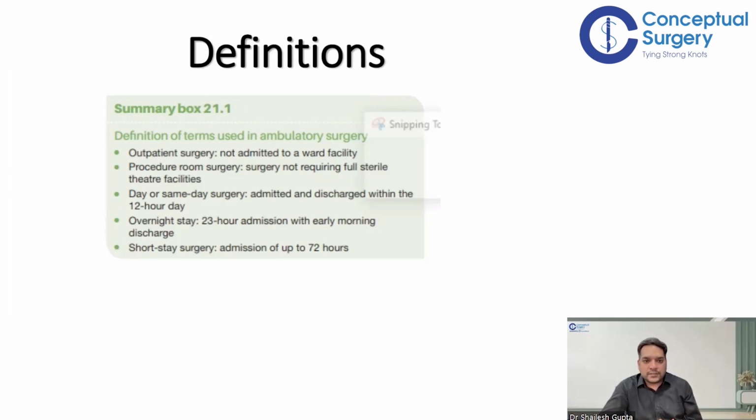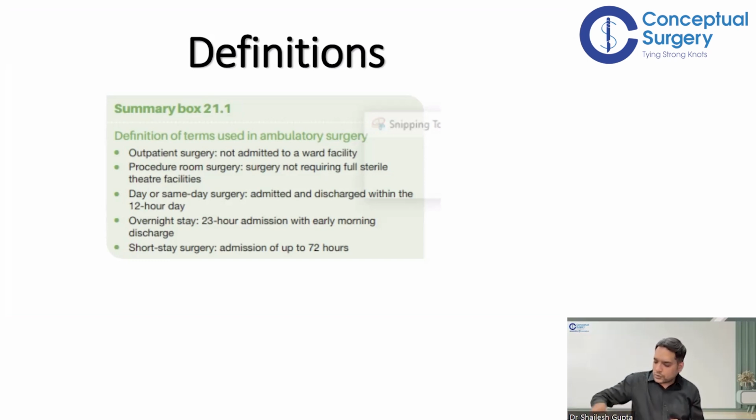Day or same day surgery, or day case or day care surgery, the topic which we are discussing, is defined as when the admission and discharge are done within a 12-hour working day. Overnight stay surgery is a 23-hour admission with early morning discharge. There is also a term known as short stay surgery, in which admission is up to 72 hours.